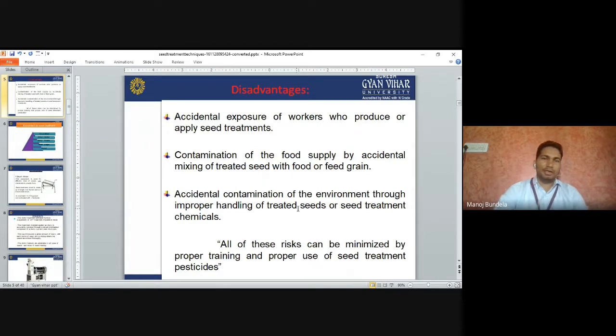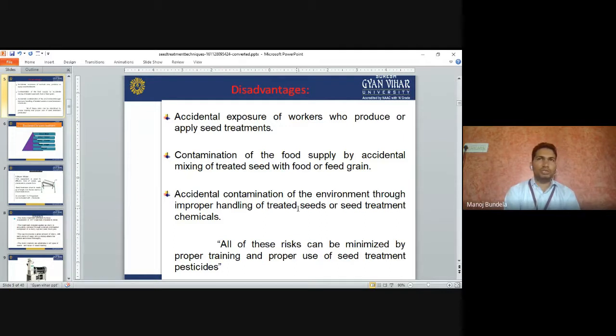Disadvantage: accidental exposure of workers who produce or apply the seed treatment. If any worker goes for the seed treatment, it can have a side effect on them. Contamination of the food supply by accidental mixing of treated seeds with food or feed grain.